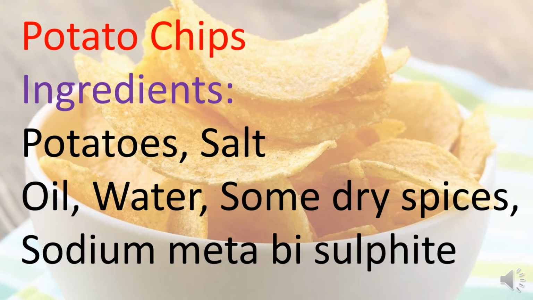Then boil the slices of potatoes in hot water for around 10 minutes. Then take out the potato slices from the hot water, and keep them again in normal water mixed with sodium metabisulfite. After that, they are kept for drying, and then the potato chips will be ready, and they can be preserved for 1 to 2 years.